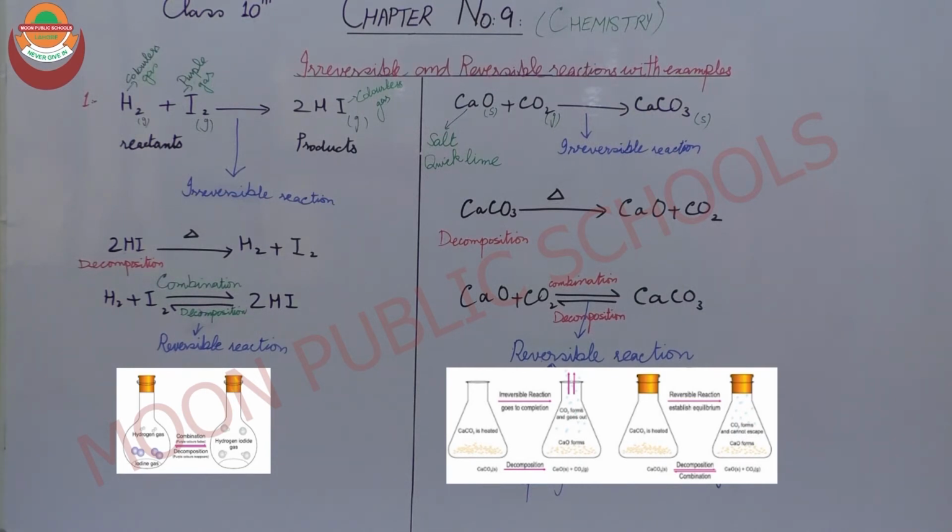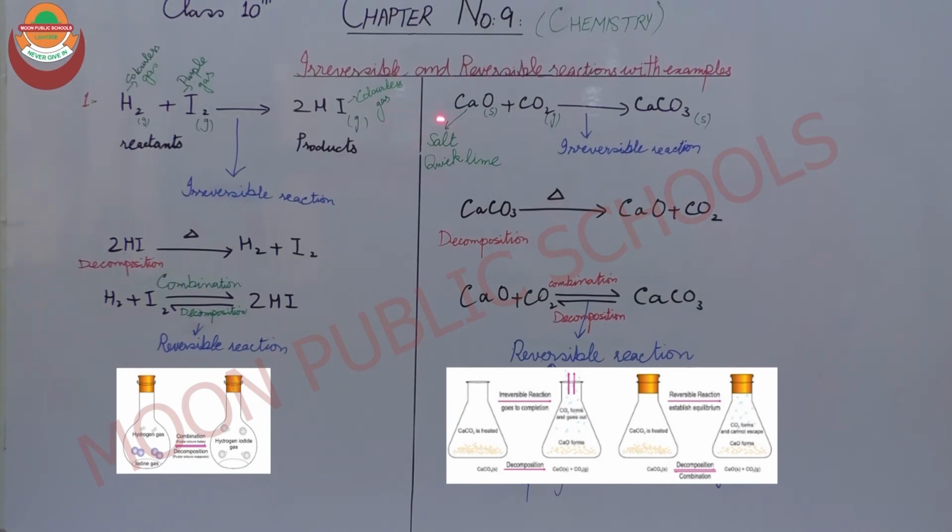How can you indicate that hydrogen iodide is formed in the vessel? You know that iodine is purple, but when this purple color diminishes, it forms a colorless gas, hydrogen iodide. It will be the indication of the presence of a product, which is hydrogen iodide. So that is the explanation with the help of the diagram.